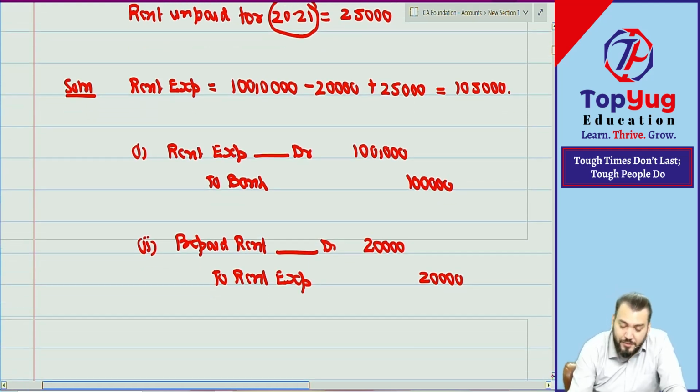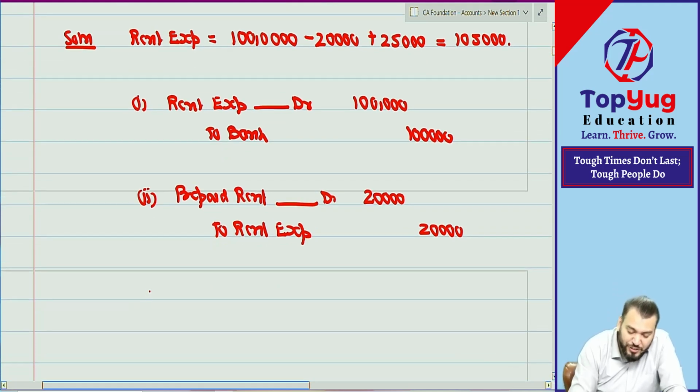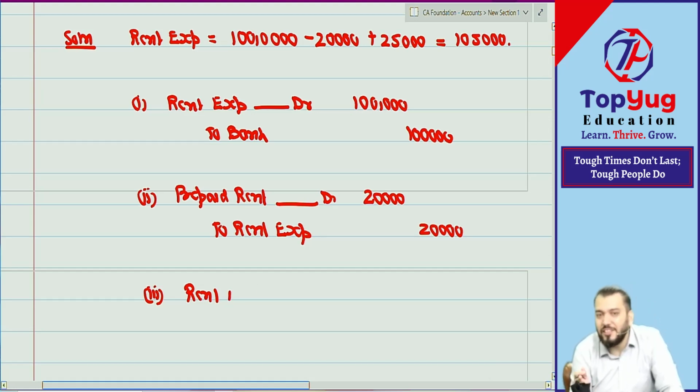Then you found that there is some amount which is payable. Very good. So what journal entry you will do? Rent payable account debit. Will there be increase in expense or decrease in expense? Plus means what? Increase in expense will be debited.